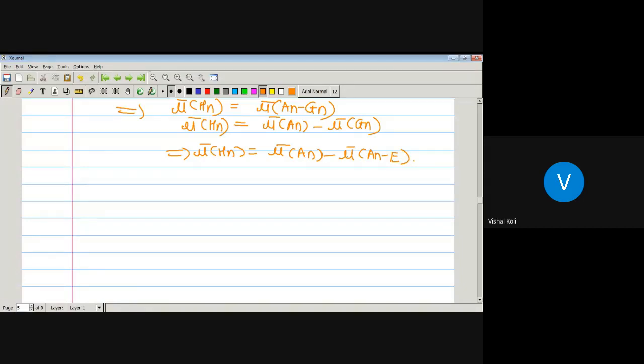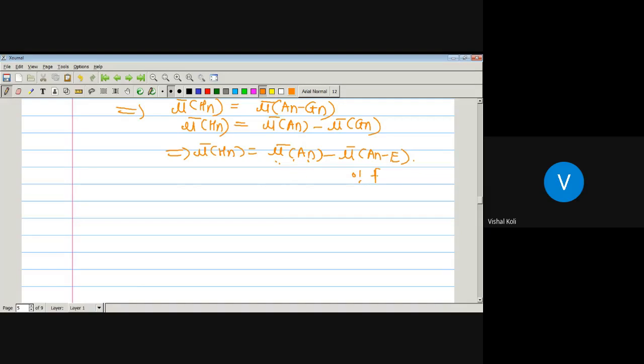Each An belongs to curly A, and on elements of curly A, the outer measure is nothing but the measure. So mu bar of An is mu star of An, and on elements of curly A, mu star is nothing but mu. Therefore it is nothing but the measure of An.